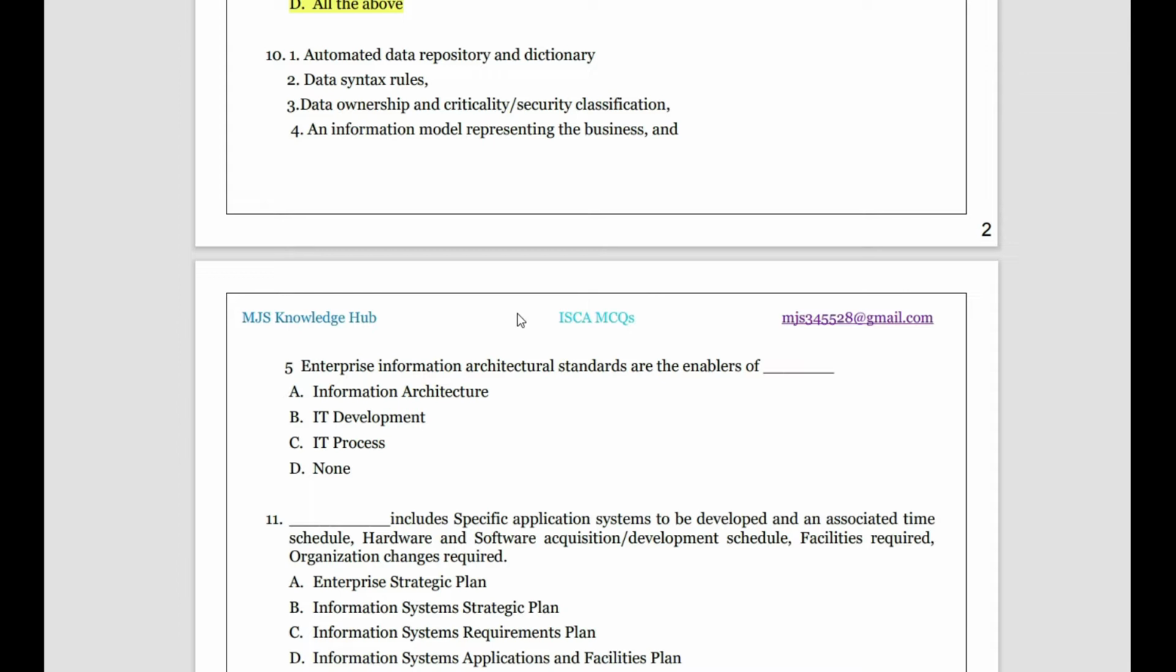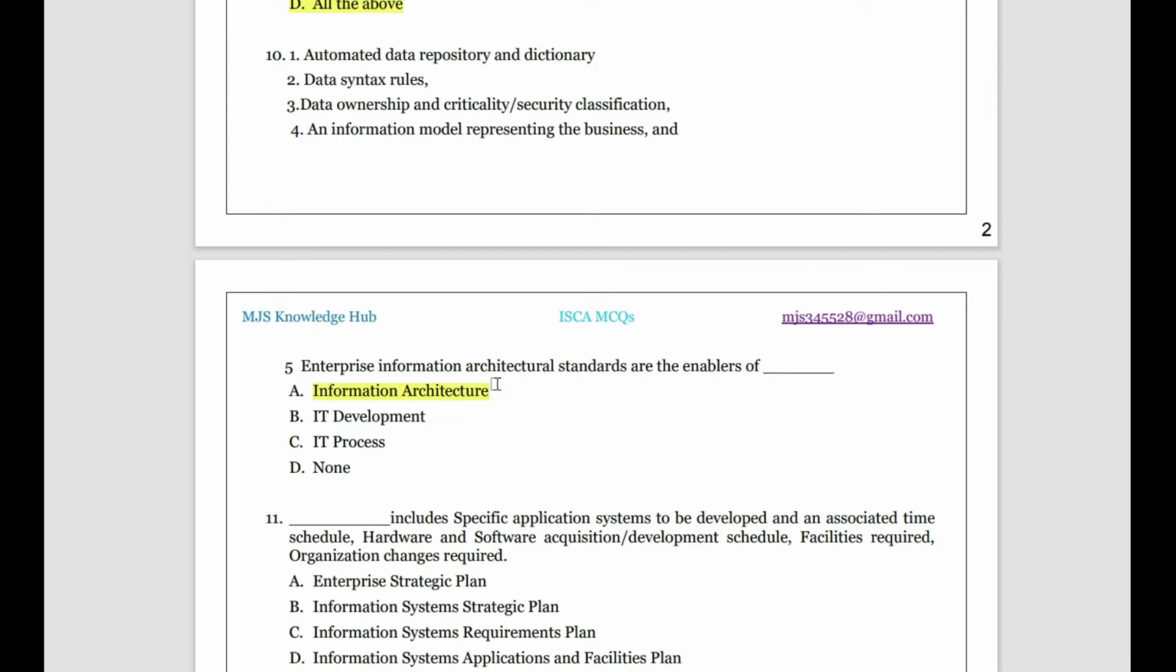Example, architecture standards, so you can say these all, the syntax rules, automated data repository, dictionary, data security classification, information model, system architecture, all these form a part of the information architecture. So it is the method or the plan in which the system is being built. So it is information architecture.